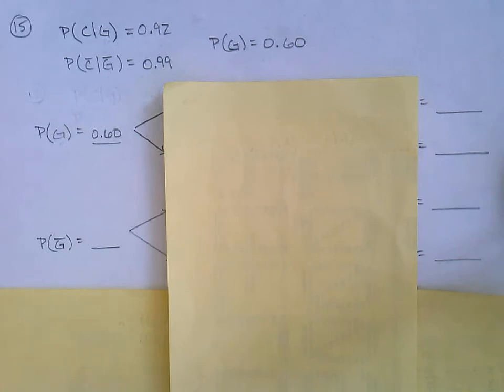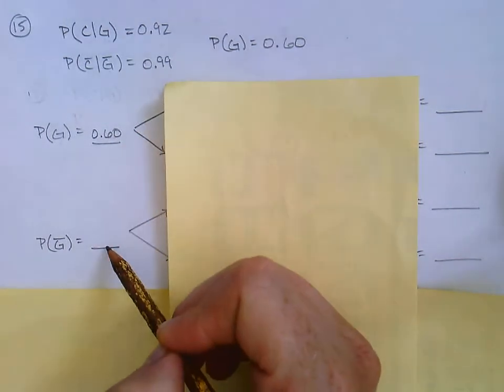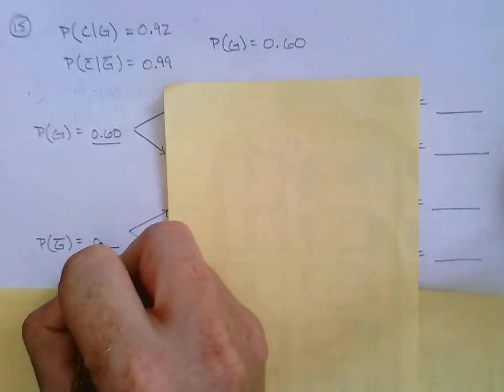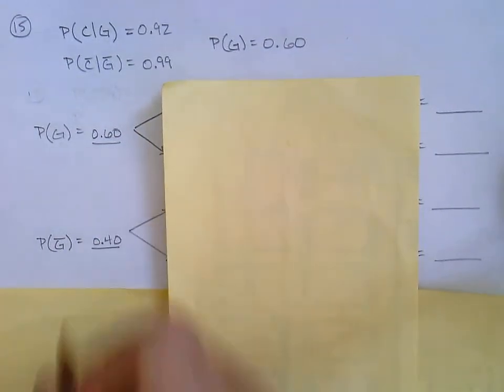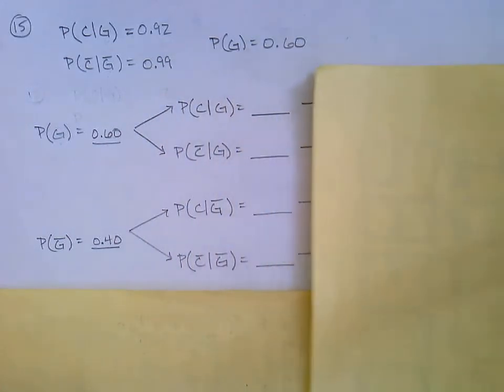All right. So let's go ahead and fill this out. So hey, if this is 0.60, then what is this one? Got to be 0.40, because it's got to be 100%. Okay, then we go to the next level.